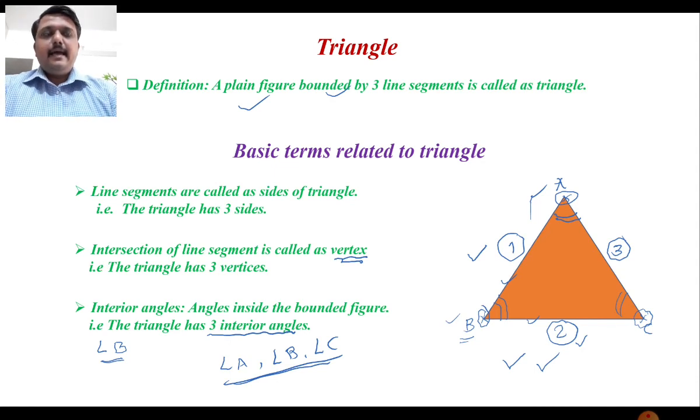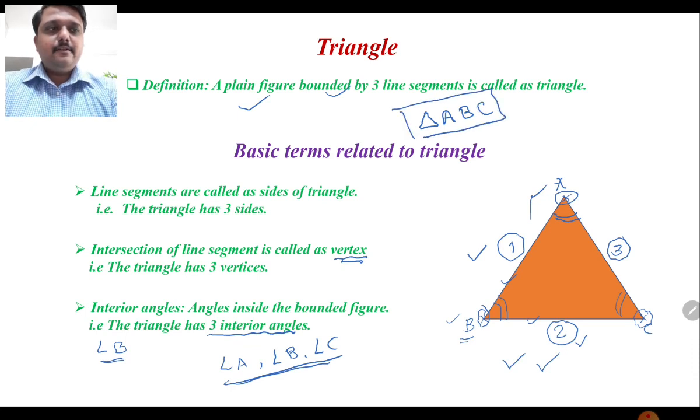A triangle is represented like this. Suppose A, B, C are the vertices, then the triangle is represented as triangle ABC. If we have to represent a triangle in some places, we can directly use the triangle symbol and ABC. So this is the triangle ABC. That covers the basic terms related to the triangle and the definition of the triangle. Thank you.